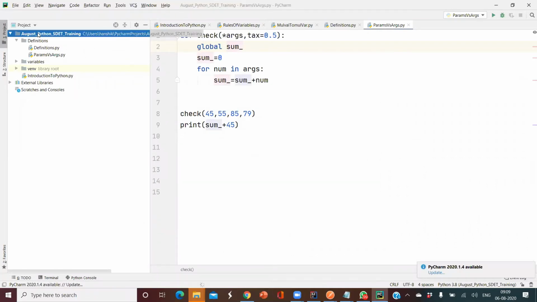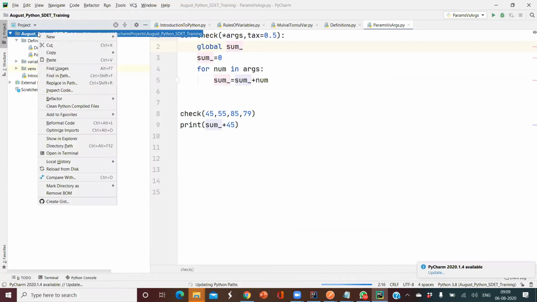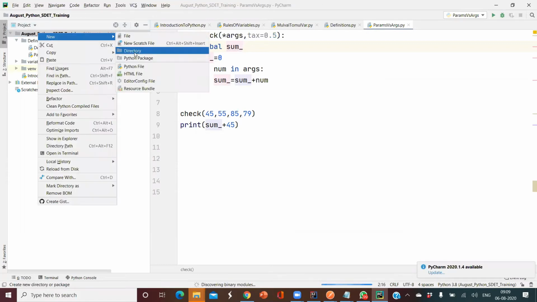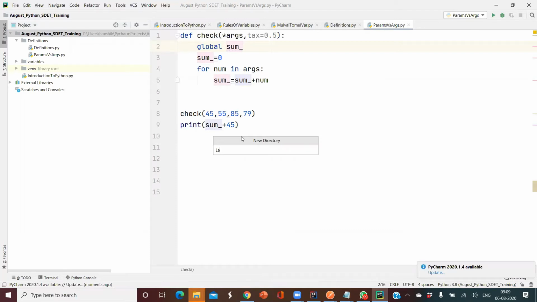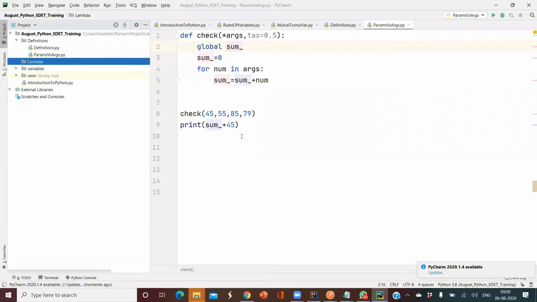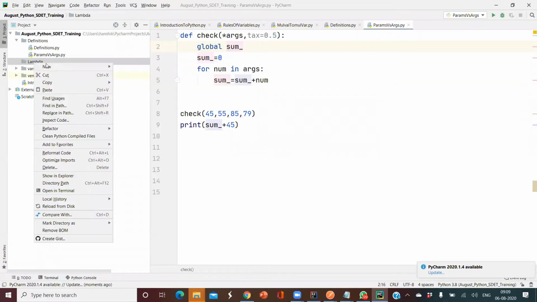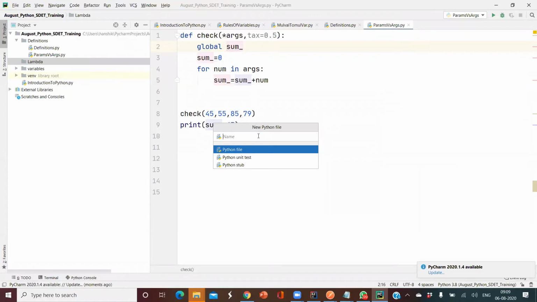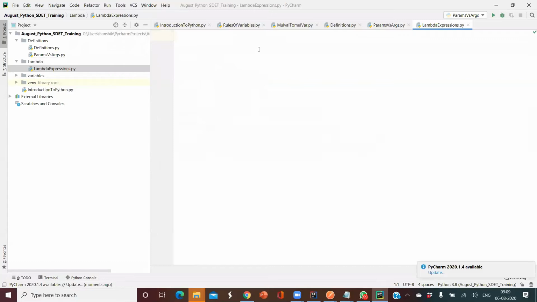Let me create a new directory called lambda, and a new Python file called expressions. Here I'm going to create a variable called add equal to lambda a comma b.